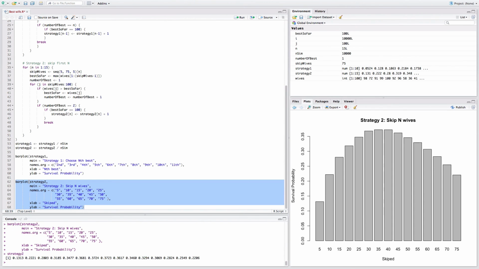Strategy 2. So yeah, around 37%. So skipping the first 35 and selecting the first one that has the highest dowry is apparently the best strategy of these two heuristics, and gets you less likely to be executed by a sultan.